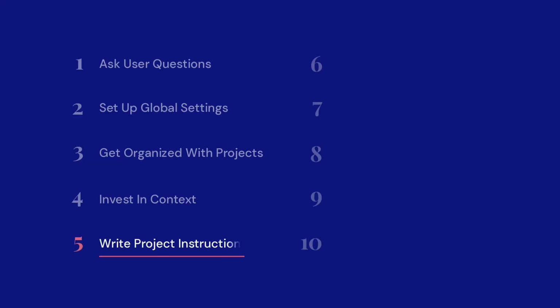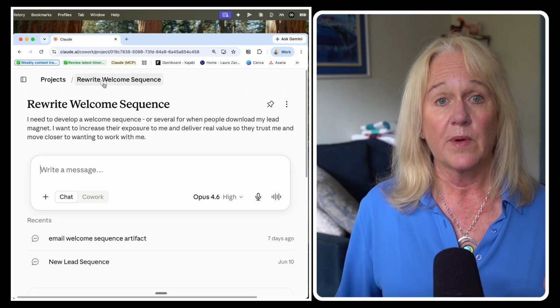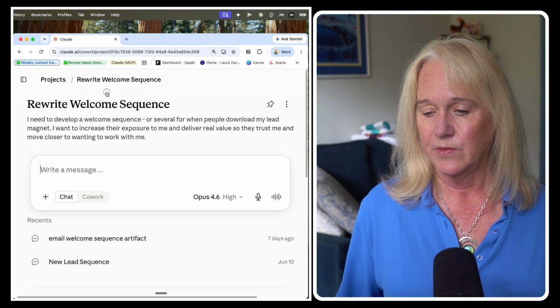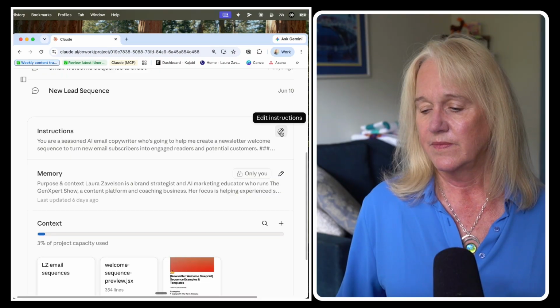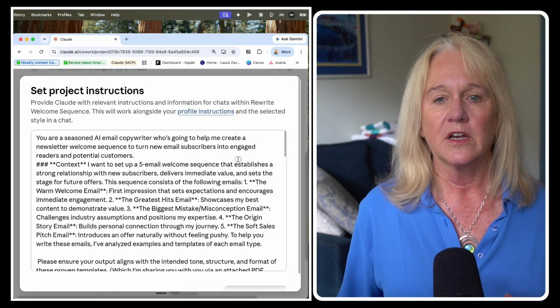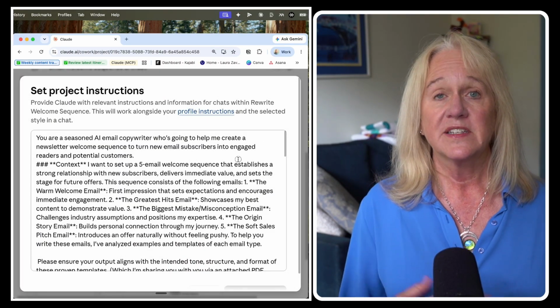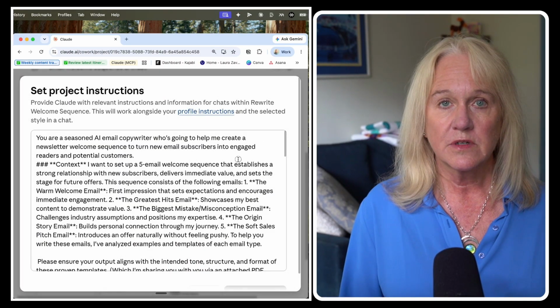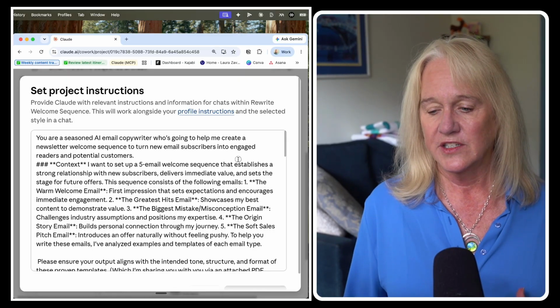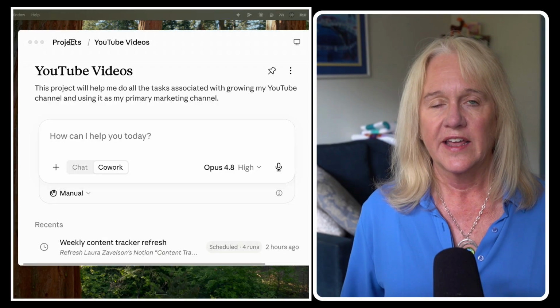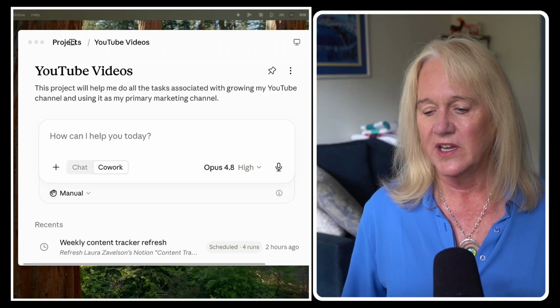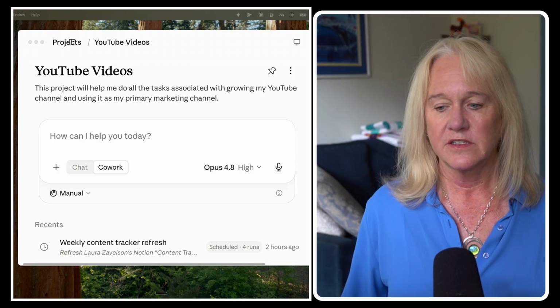Now, the fifth tip I have for you is to go ahead and write project instructions. So I'm inside a project. This is the rewrite welcome sequence project we were just talking about. And you see this box right here, instructions? This is one where you're going to want to go ahead and fill that out because it's really giving Claude a job description for what that project is trying to accomplish. I did a whole video just on project instructions, and I'll drop a link to that in the description as well. I think this project has a particularly good set of instructions.